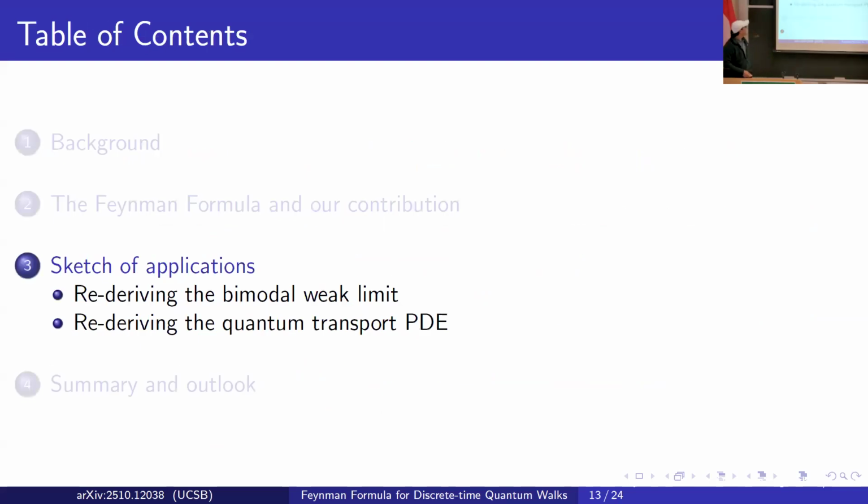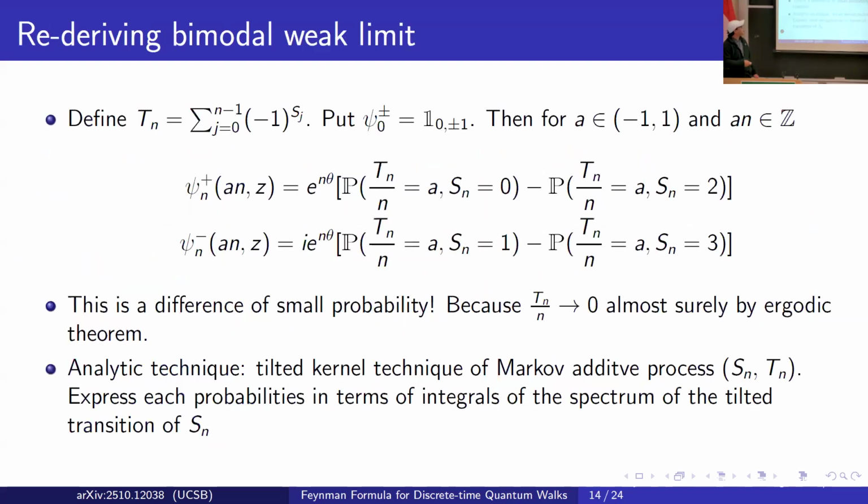Let us get straight to the point of how our Feynman formula can help us derive a sketch of the two limits that I just mentioned. First, let's talk about the ballistic limit. To better use the Feynman formula, we define a stochastic process Tn, which is a sum of plus or minus 1 according to this Markov chain Sn. If we put the initial condition psi 0 into our Feynman formula, then the amplitude of a quantum walk becomes a difference of probabilities.